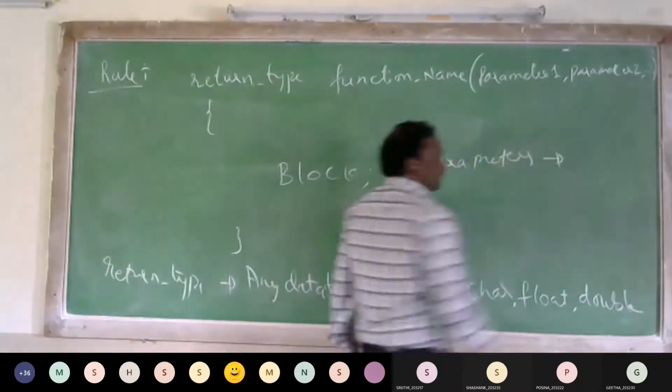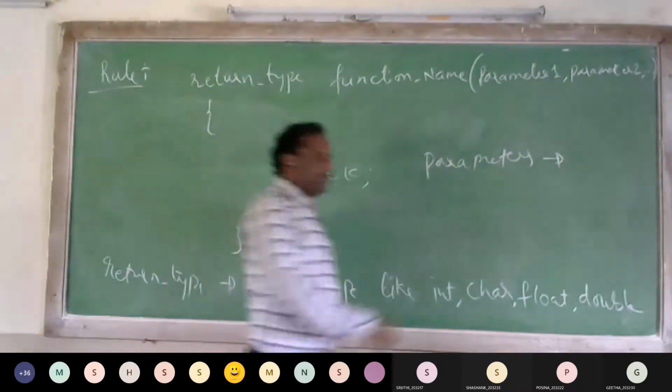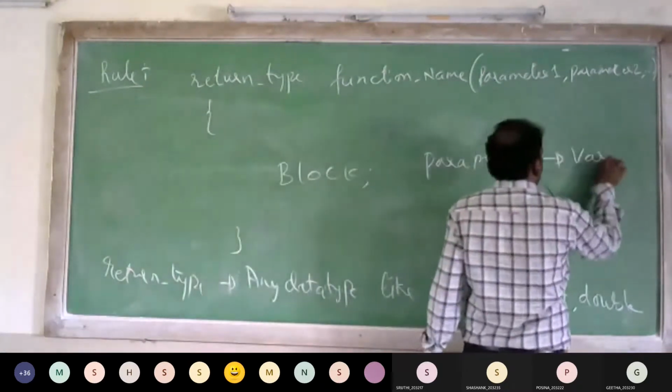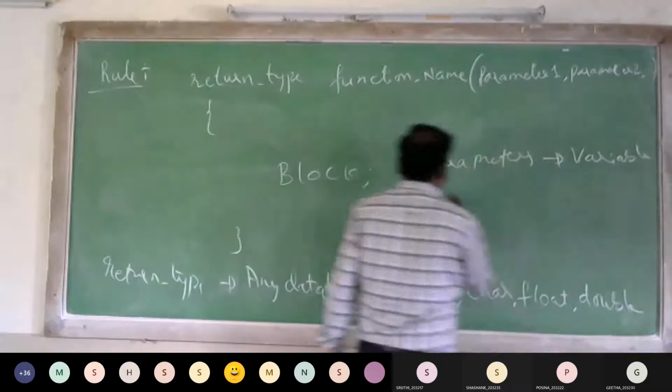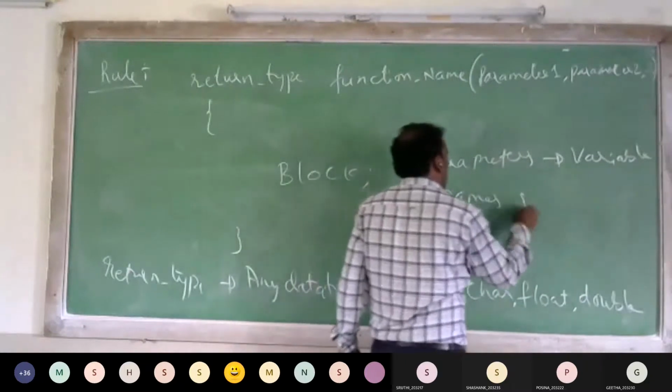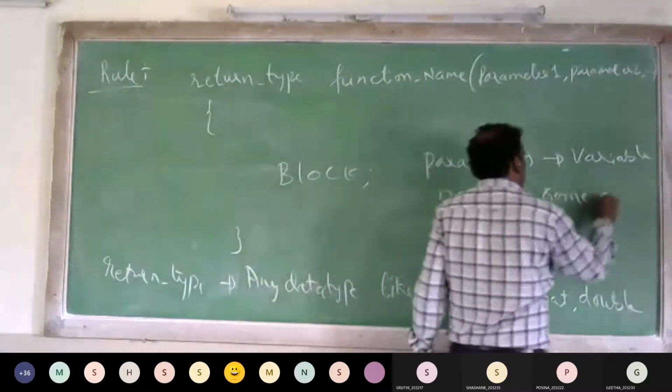The parameters are the variable names of some data type.